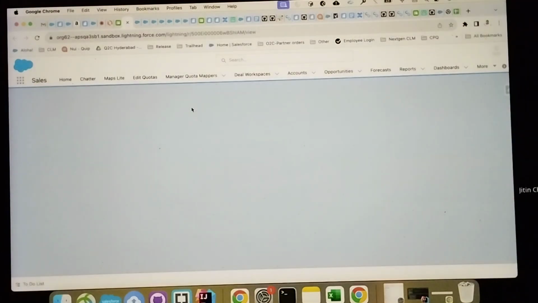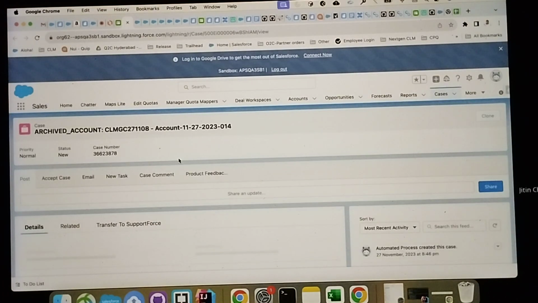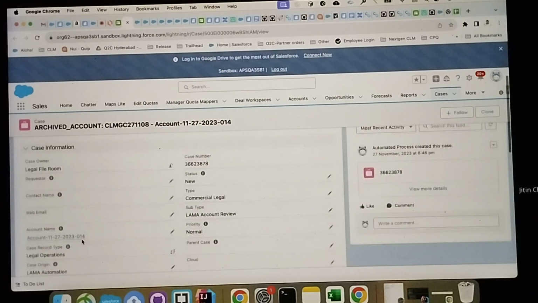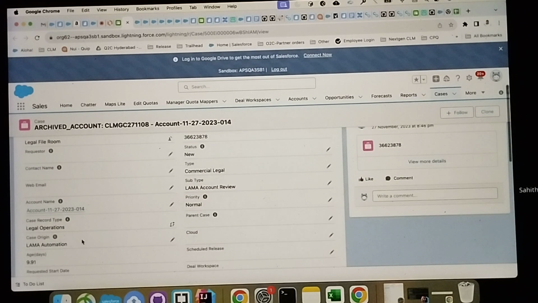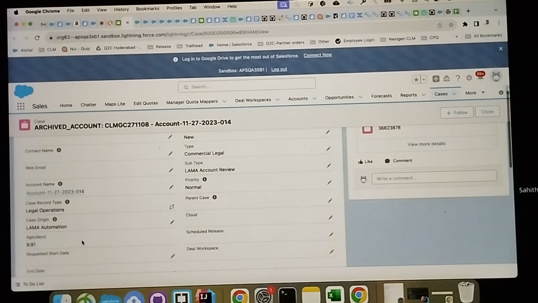So, Sayati, when you say the account is archived, which team normally archives the account? This is something like the account related teams, AEs, I think. I'm not sure about it. At the account level, we don't have permission, right? Our legal managers will have access to the agreements only, but the account related teams will be archiving.